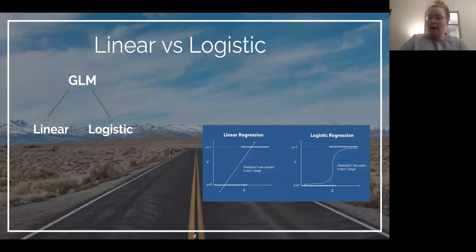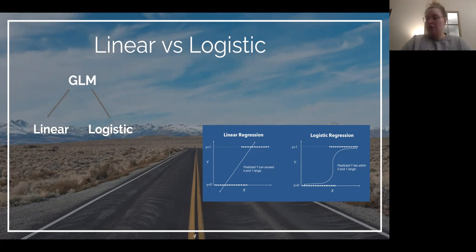So instead of predicting values as you would in linear regression, logistic regression estimates the odds of a certain event occurring, which is what we're interested in: the odds of someone being a serial killer or not. So although both are under the general linear model, they do not necessarily share all of the same assumptions either.